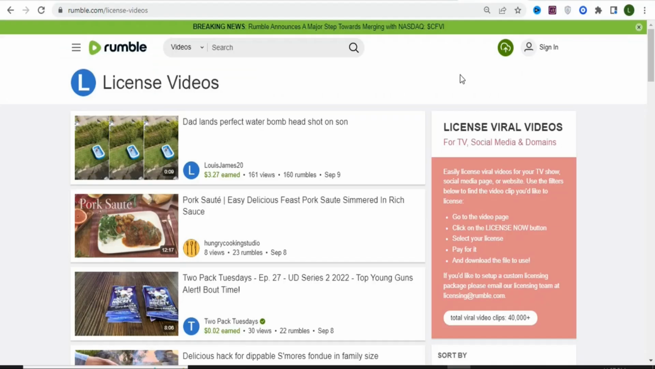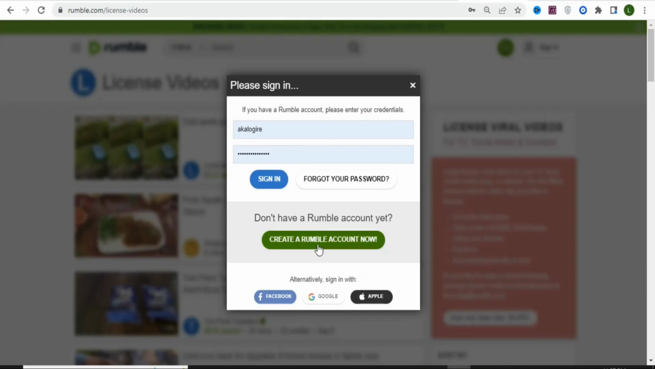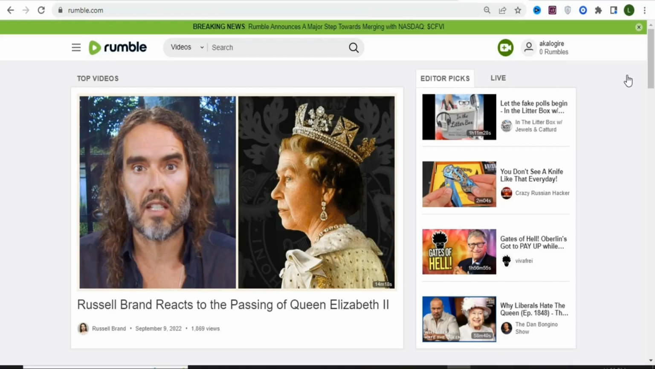Once you download the video, you are going to come back to rumble.com. Once you are here, you are going to click right here, sign in so that you can create your free account. Once you click on it, you are going to click right here so that you can create a new account. Once you create your free account and log in, you are going to see a page like this. So the next thing is that you are going to click right here, this upload, so that you can upload your video.